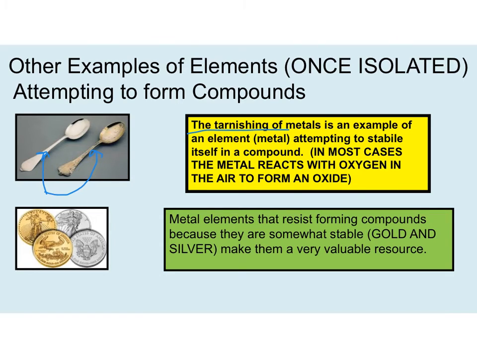Okay, our coins do the same thing. So our coins are made out of metal. We make coins out of nickel. We make coins out of copper, all kinds of different metals. But over time, we have to replace those coins because they corrode. And if you've ever seen a coin that's brand new, it's very, very shiny and nice. But then over time, these things react with oxygen and start forming nickel oxide and copper oxide. And that's when the coins don't look very nice anymore.